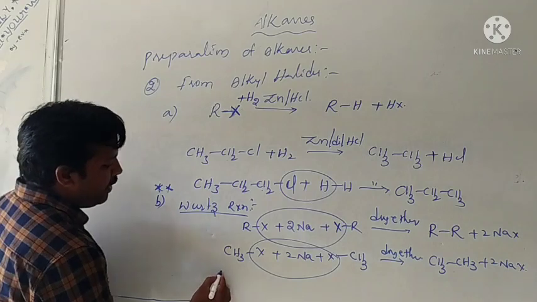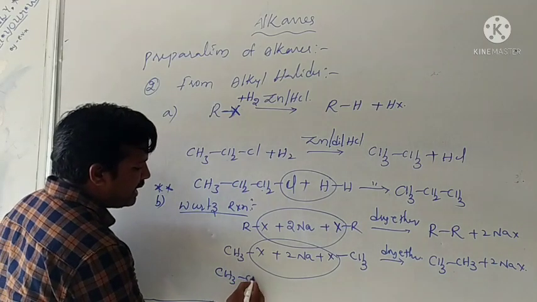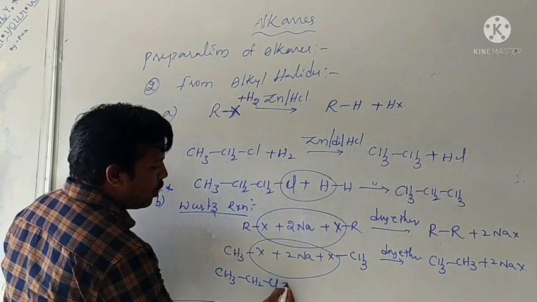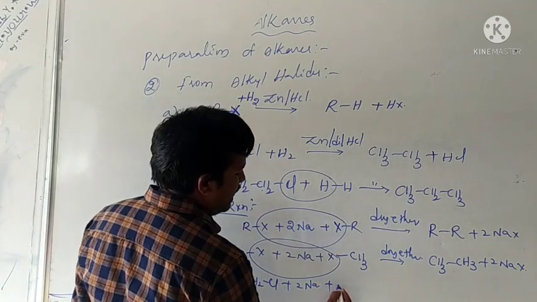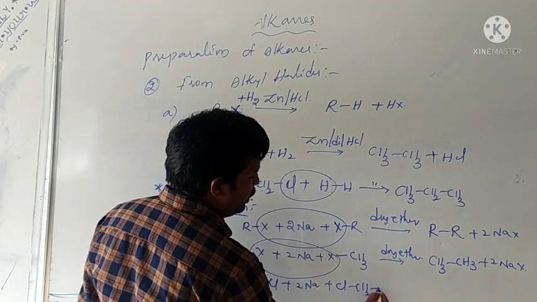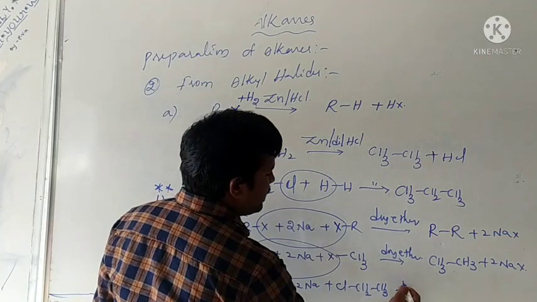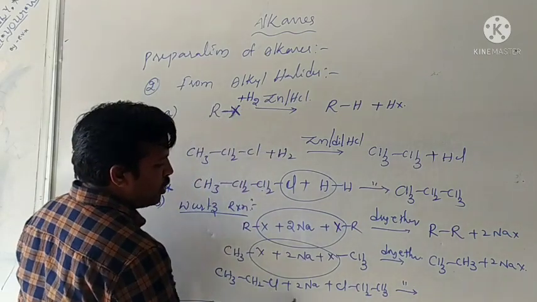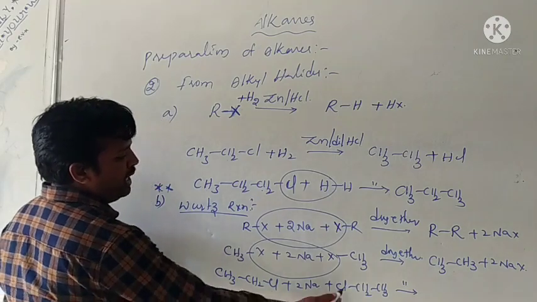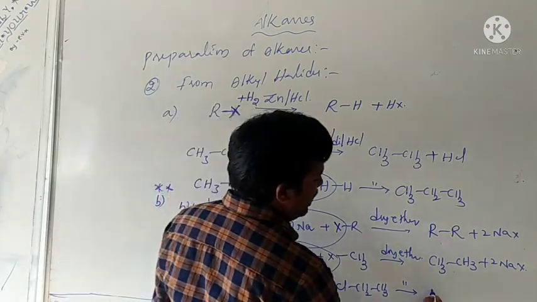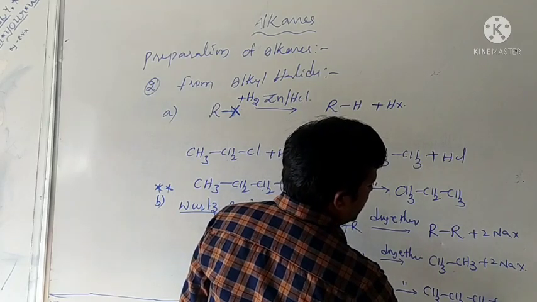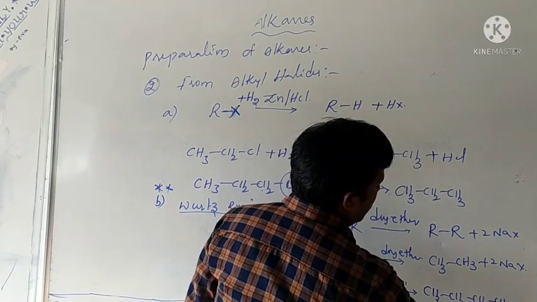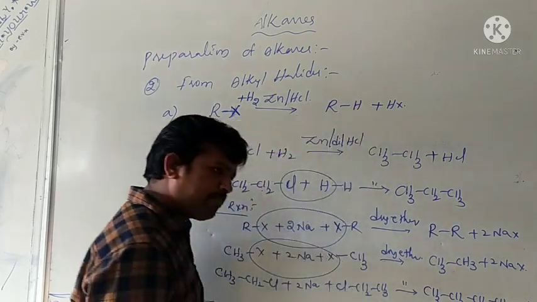You can take another example, that is ethyl chloride, CH3CH2Cl, again in presence of sodium and dry ether. Here also 2NaCl is removed. Formation of what is that? CH3CH2CH2CH3 plus 2NaCl.